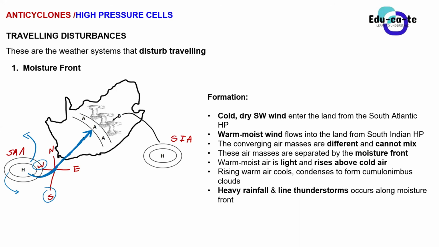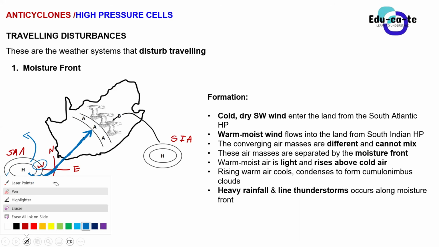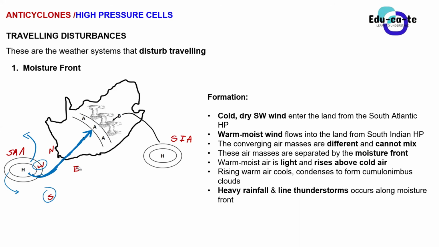So basically this wind that is coming from the South Atlantic anticyclone is southwesterly because it is between the south and the west. So it's southwesterly, not southwestwards, guys. It means that it is coming from the southwest. So this is a southwesterly wind.